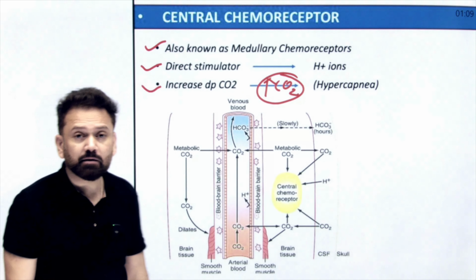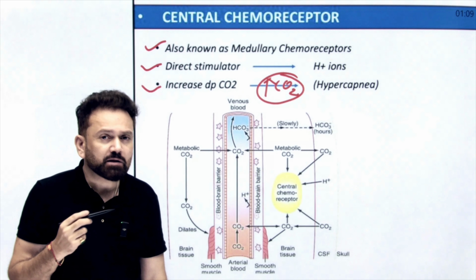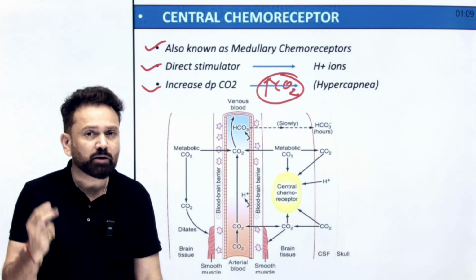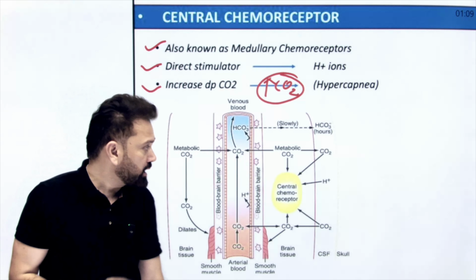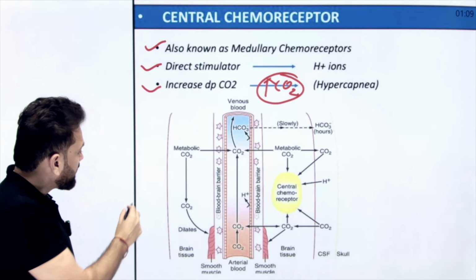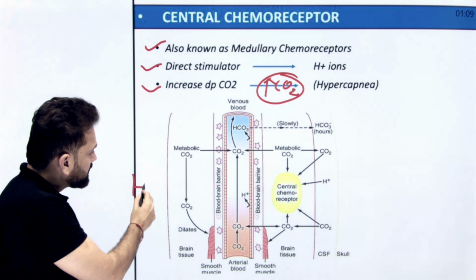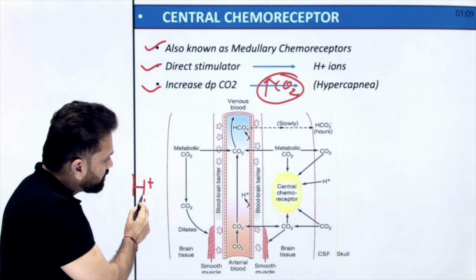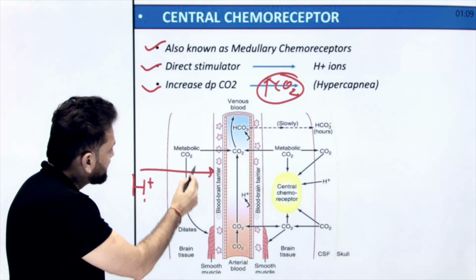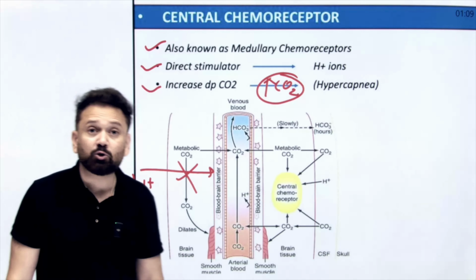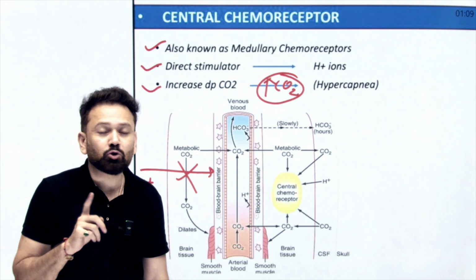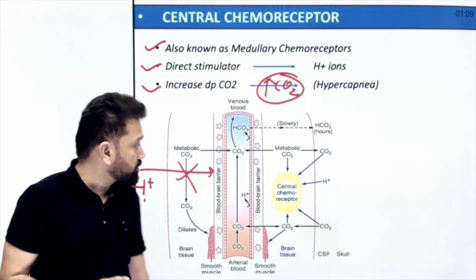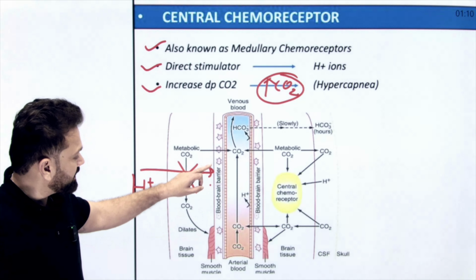So what does this mean? Now I will ask you, if there is increased proton in the blood, if there is acidosis, can you stimulate the central chemoreceptor? Yes or no? Answer will be no. Why? Because proton is not permeable to the blood-brain barrier. So even during acidosis, proton is not going to stimulate the central chemoreceptor. What is the answer? Because it cannot cross the blood-brain barrier.